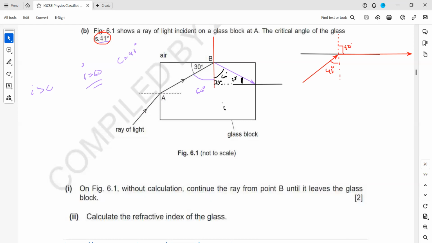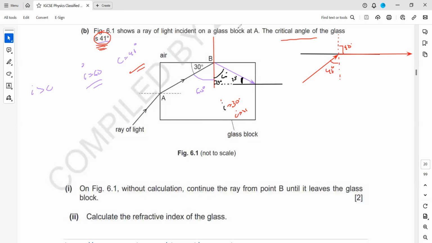The value of the critical angle is given in the question, it's 41. They mention here the critical angle for this glass is 41. And usually the glass which we use in our lab has a range like 40 to 42. So because the critical angle is 41, here angle of incidence 60, total internal reflection. But in this case, the angle of incidence is 30 and the critical angle for glass is 41. So this angle is less, so simple refraction.